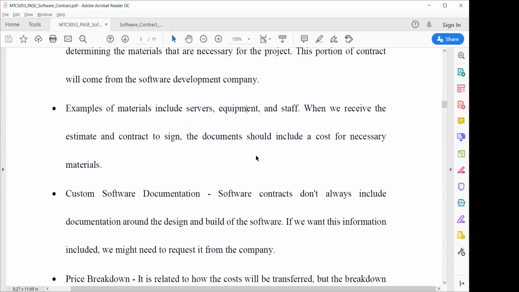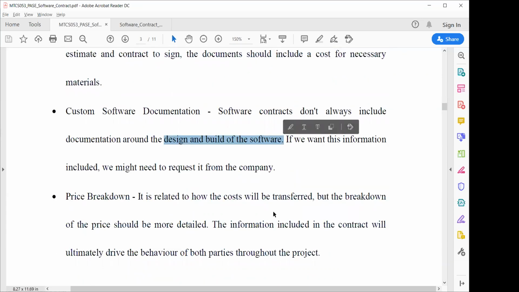Custom software documentation. Software contracts don't always include documentation around the design or build of the software. If this is not included, you might need to request it from the company. The design and build of the software is not required to be mentioned in the documentation, but if you want it mentioned, you can request the company to include it inside the software contract.